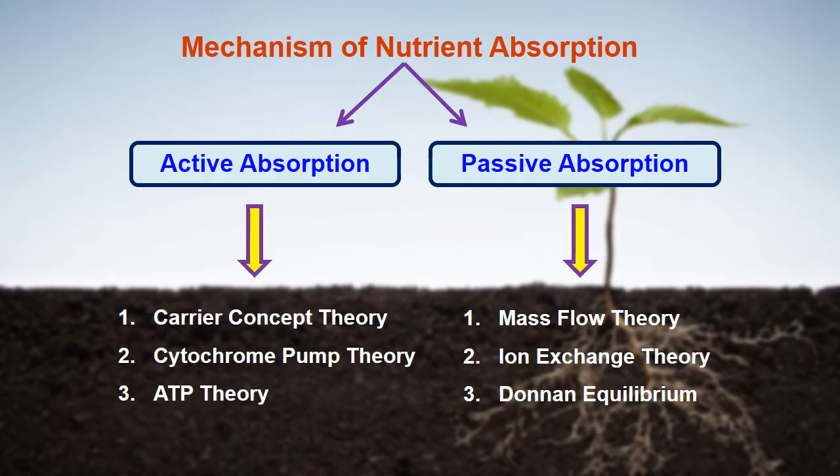Coming to the mechanism of nutrient absorption, we have two mechanisms. First is active absorption, next is passive absorption. Under active absorption, we have carrier concept theory, cytochrome pump theory and ATP theory. Under passive absorption, we have mass flow theory, ion exchange theory and Donnan equilibrium. The difference between active and passive absorption is that under active absorption, energy is required in the form of ATP. Under passive absorption, no such energy is required, and the mineral nutrient uptake takes place passively without any energy consumption.